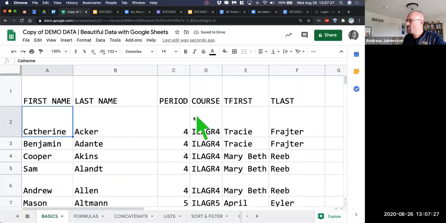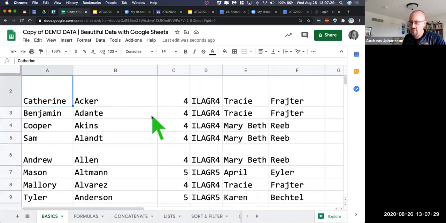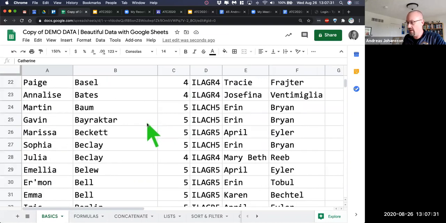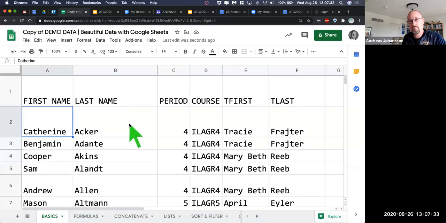Now, what happens if I scroll down? Here's what happens to a lot of people. They start scrolling. Well, what happened to the headers? Oh no, now they're gone. So here's how you do it. There are a couple different ways to freeze that header, and you can freeze rows and you can freeze columns. I'll show you 2 different ways.